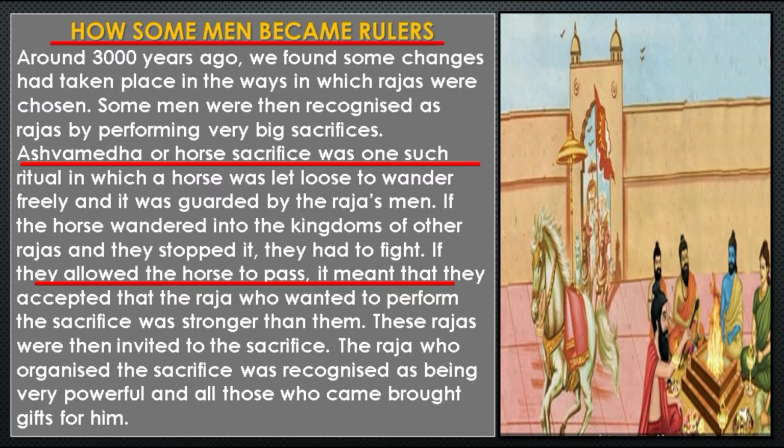And students, the Raja or the king who organized this kind of sacrifice was considered very powerful and had a special seat, such as a throne or a tiger skin. Whereas the other Rajas who accepted the supremacy above them were then invited to the sacrifice. And students, all those kings who came brought gifts for him.